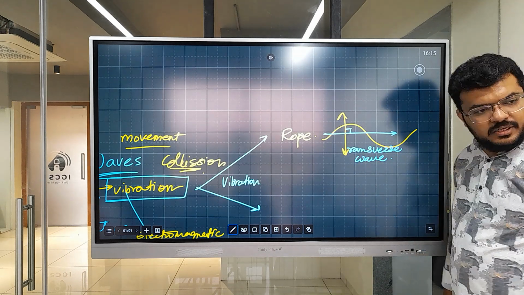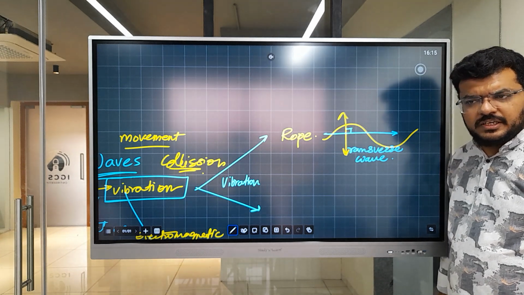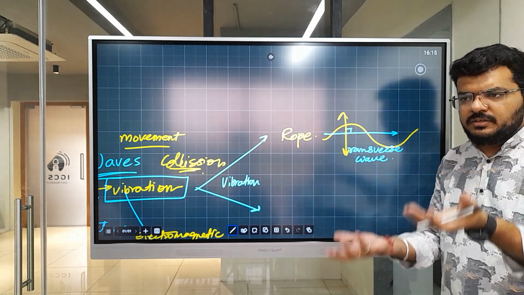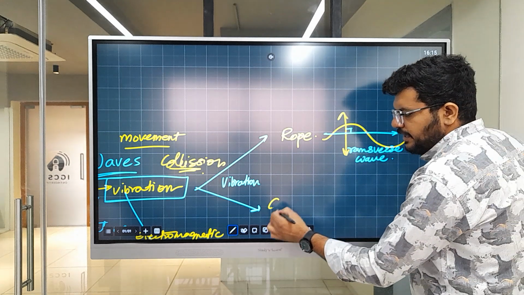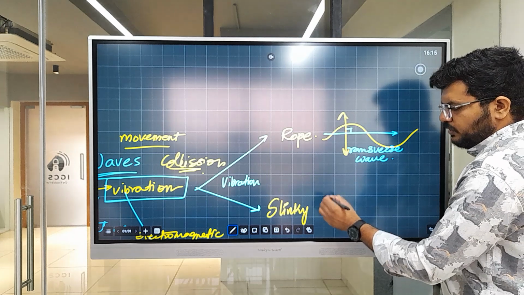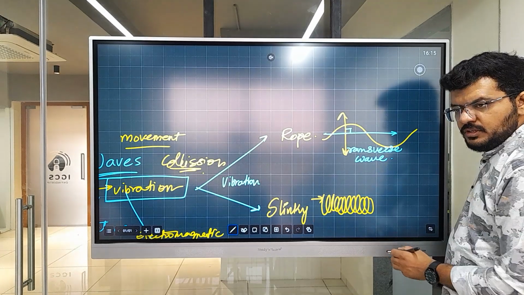Okay? This is a transverse wave. Now, have you seen a slinky? Do you know what a slinky is? That round thing, you push it, it's a toy, right? So let's look at the slinky. These are the rings of the slinky. If you push it from here, what will happen?